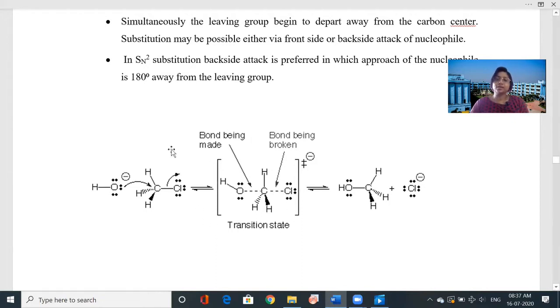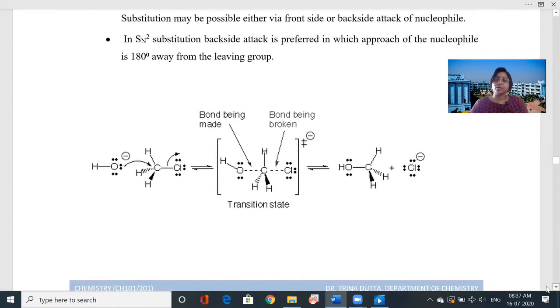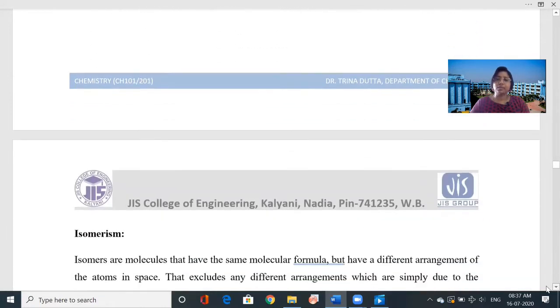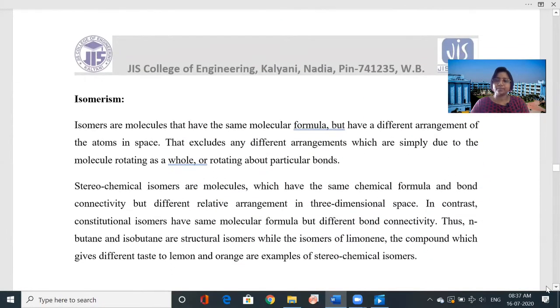So here the 2-dimensional representation you already know, and how the umbrella shape becomes reversed, you have seen in this video. So from this video, your idea is very clear. So you understood the role of stereochemistry, how the reaction takes place.